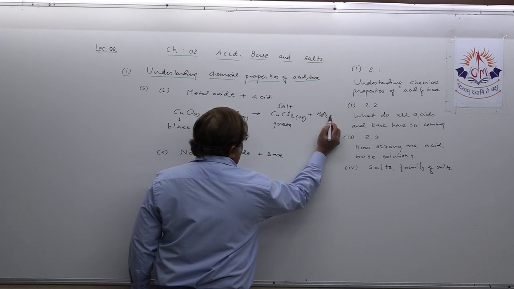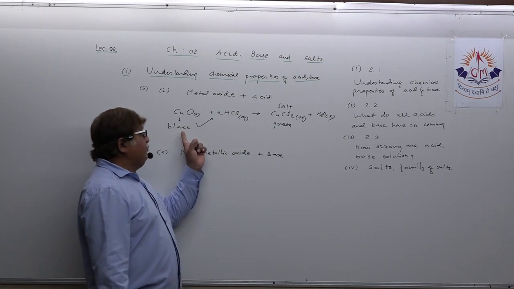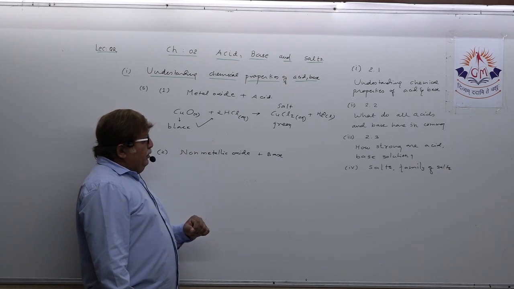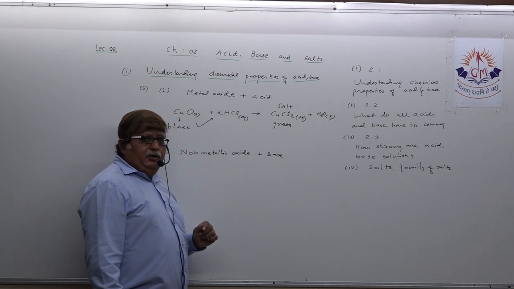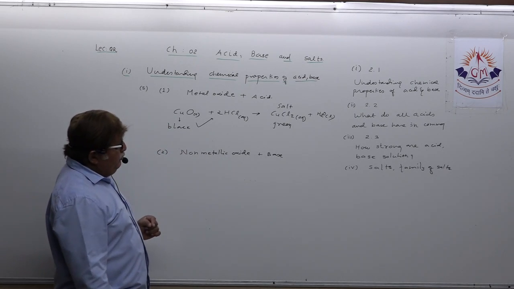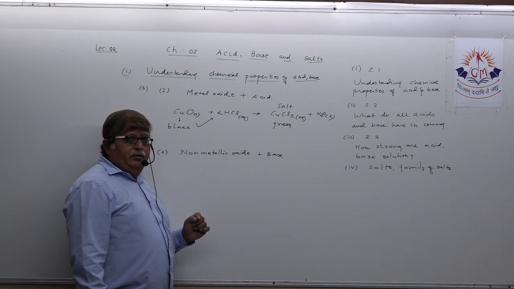Okay. So now what happens? Try to understand this way. When black colored copper oxide reacts with dilute HCl, it produces green colored copper chloride salt and water.